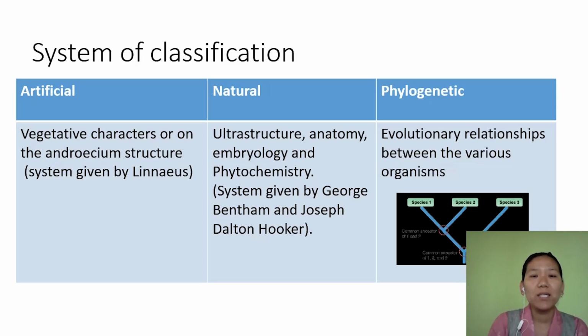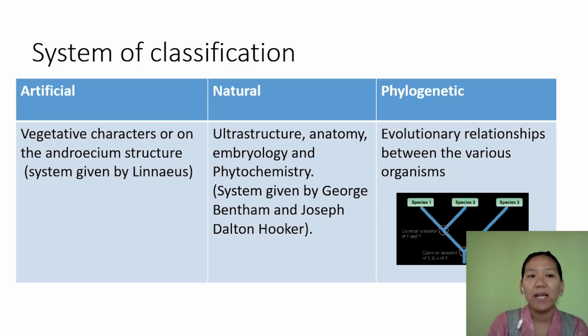Since it considers only some vegetative and morphological features, there is another type of classification which focuses mainly on the ultrastructure of the cell, anatomy, embryology, and phytochemistry of the plants. Such a system of classification we call natural classification, the natural system of classification, and it was given by Bentham and Hooker. Now, the latest and most accepted system of classification is the phylogenetic system of classification.